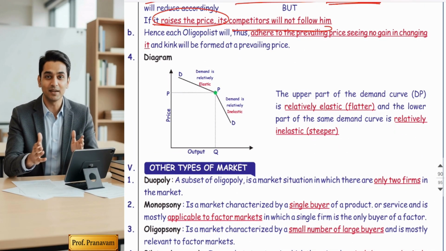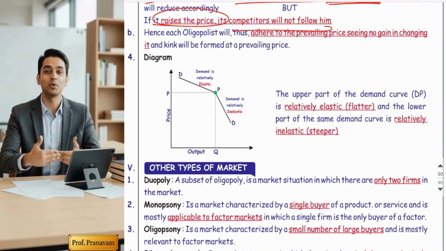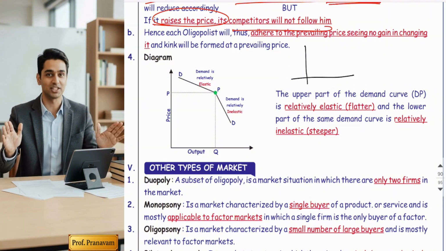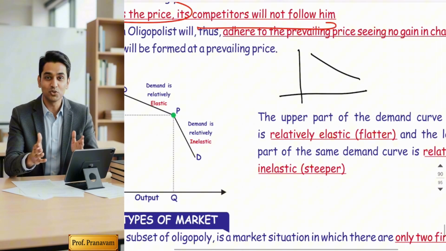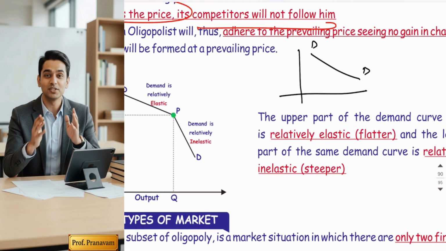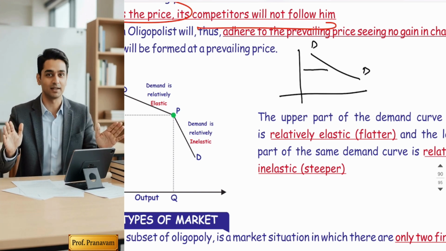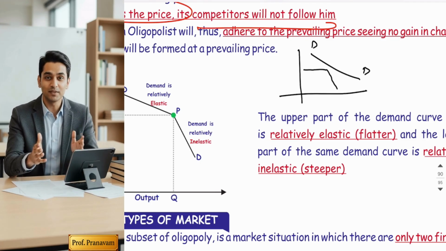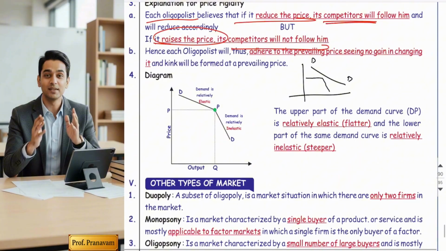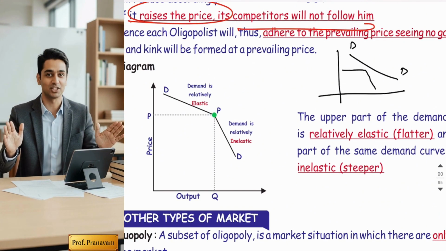See, one diagram has been drawn. It is a demand curve. As per the law of demand, the demand curve is downward sloping. This kinked demand curve is also downward sloping. But as per the law, the demand curve has a smooth slope, downward sloping. But the kinked demand curve is in this way. It means it's like someone has bent the demand curve from the middle, right? That's why it's called kinked. Kink means broken from the middle.